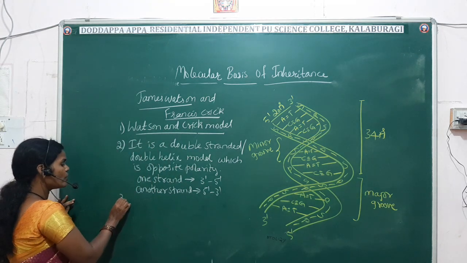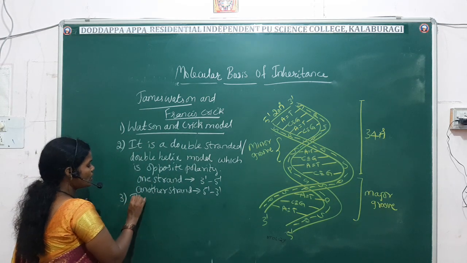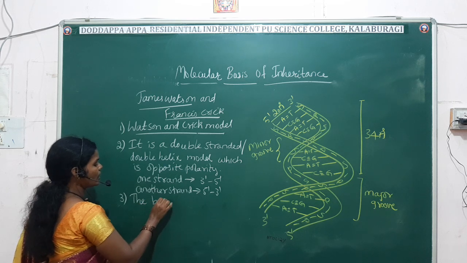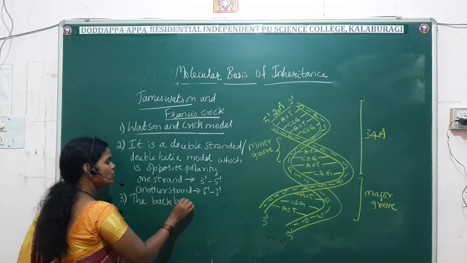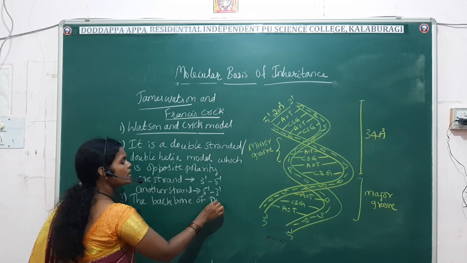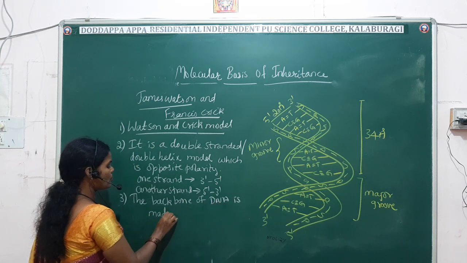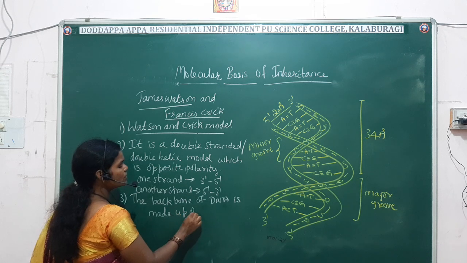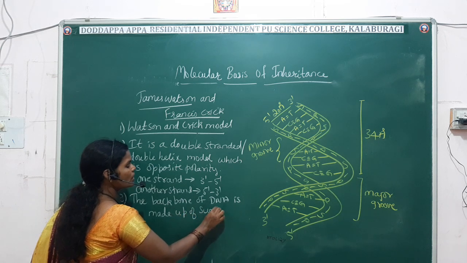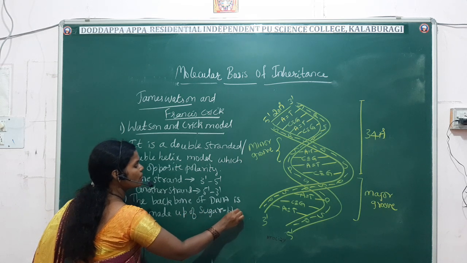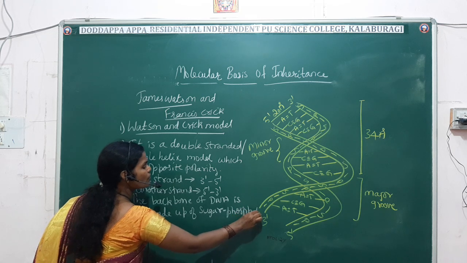Then the next point to remember is the backbone of DNA. The backbone of DNA is made up of sugar and phosphate.